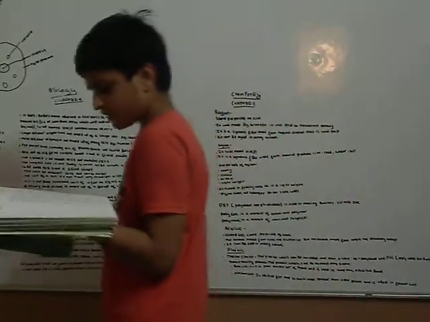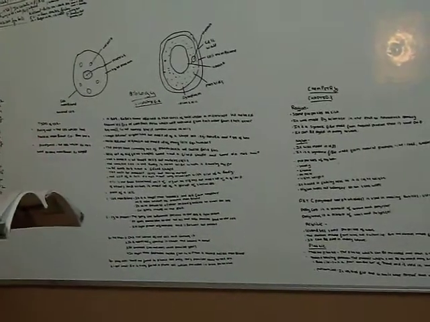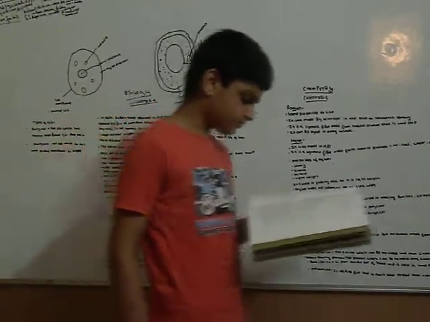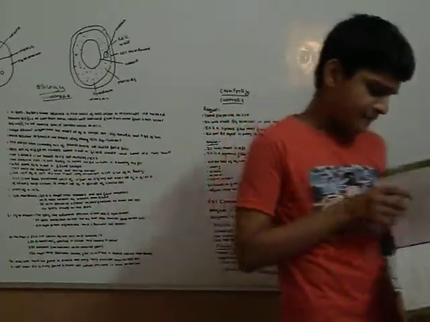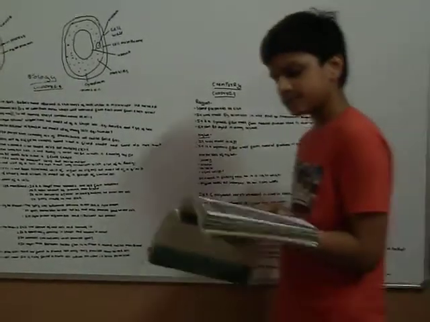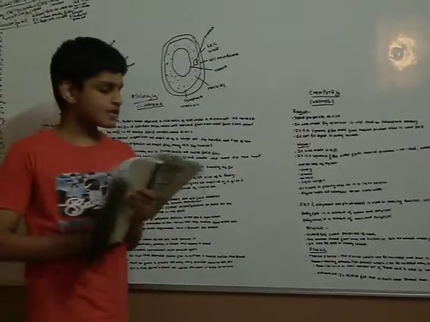Some of the following parts of a cell are listed below. Name the part that is common to a plant cell, animal cell, and a bacterial cell. Nucleus. The thread-like structures present in the nucleus are chromosomes.